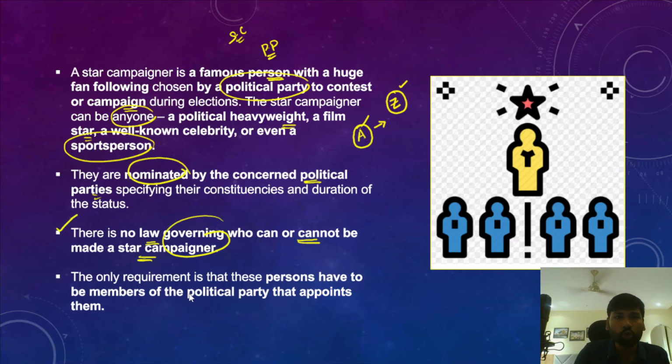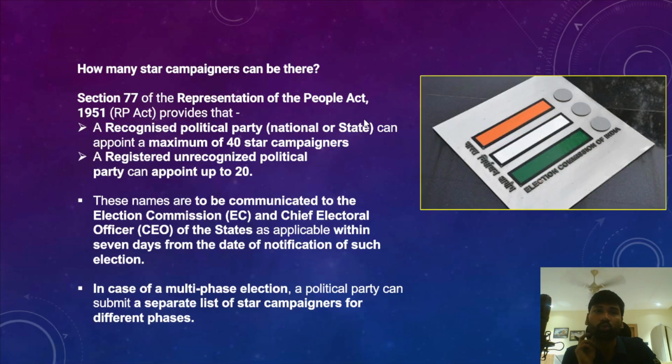So the only requirement to become a star campaigner is that these persons have to be members of the political party that appoints them. So in case party A appoints Z as a star campaigner, Z must be a member of political party A. So those are some rules and norms with respect to the appointment of star campaigners.